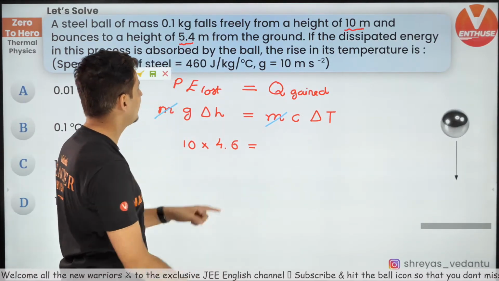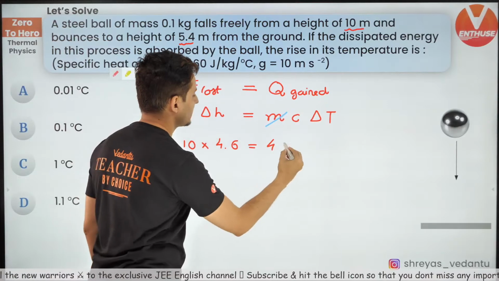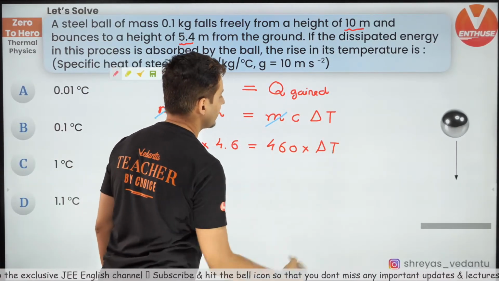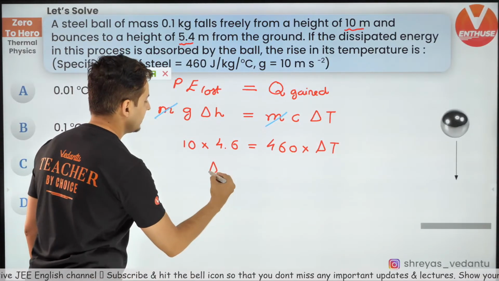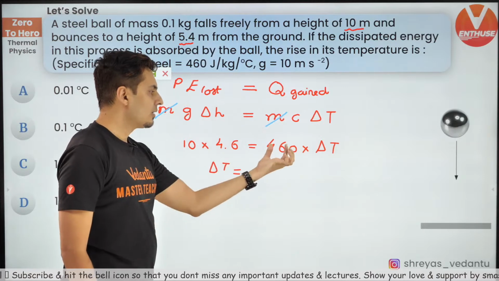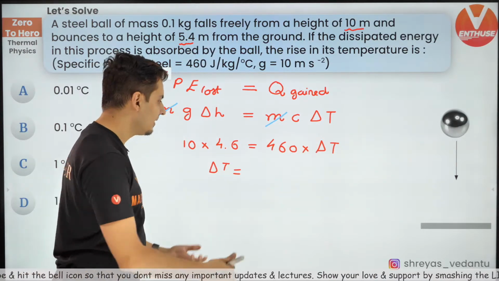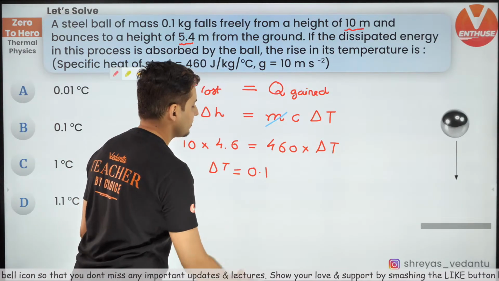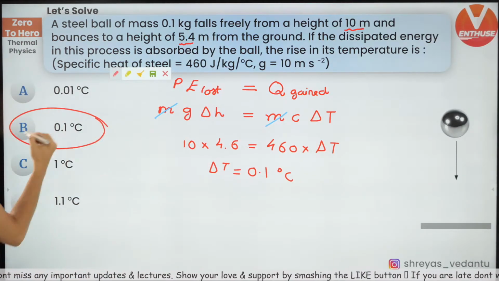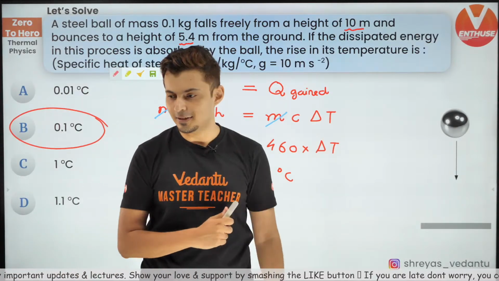What is the value of C? That's given to be 460. And what is the value of delta T? That's exactly what we need to figure out. Therefore, delta T will be 10 into 4.6, which is 46. 46 divided by 460 is nothing but 1/10, which is 0.1 degree Celsius. And that's option B. That's the correct answer. Beautiful.